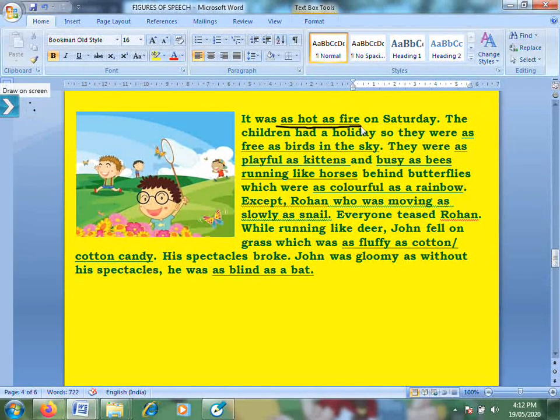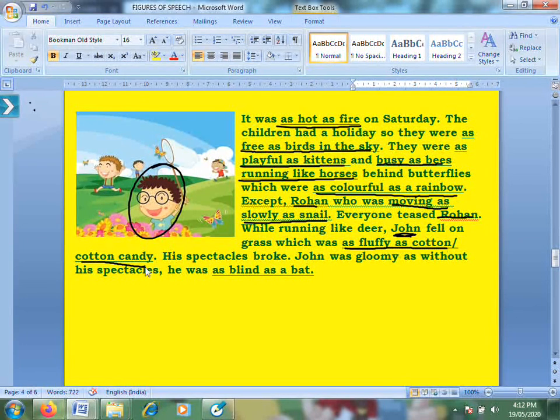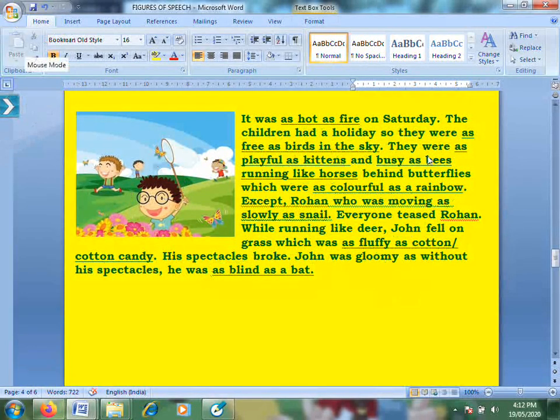It was as hot as fire on Saturday. The children had a holiday, so they were as free as birds in the sky. They were as playful as kittens and busy as bees, running like horses behind butterflies, which were as colorful as a rainbow. Except Rohan, who was moving as slowly as a snail. Everyone teased Rohan. While running like a deer, John, who's another boy, this one, fell on the grass, which was as fluffy as cotton or cotton candy. His spectacles broke. John was gloomy, means sad, as without his spectacles he was as blind as a bat. Okay, so this is how we are using the following set of similes. You can make a nice story out of this.